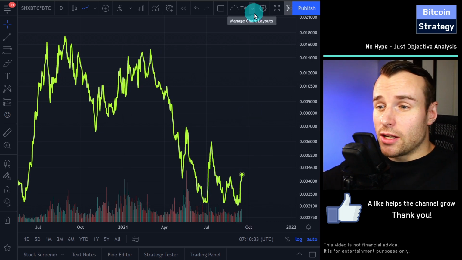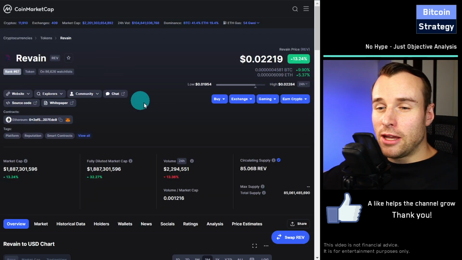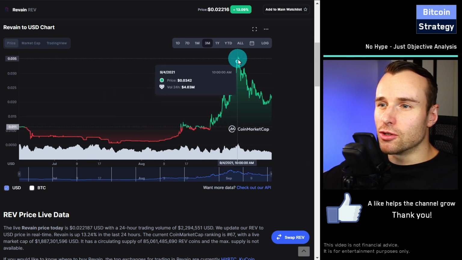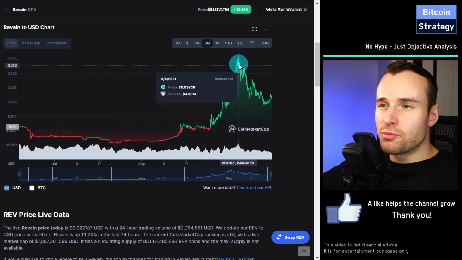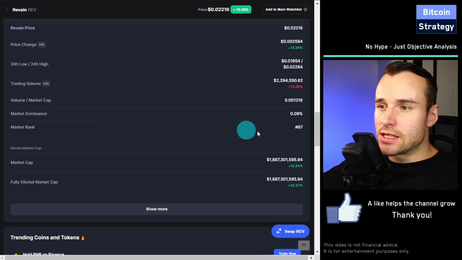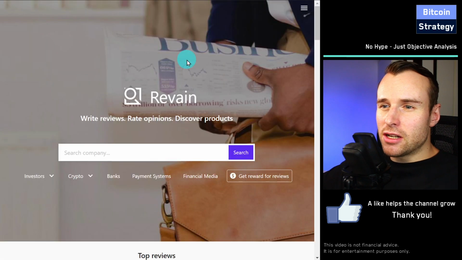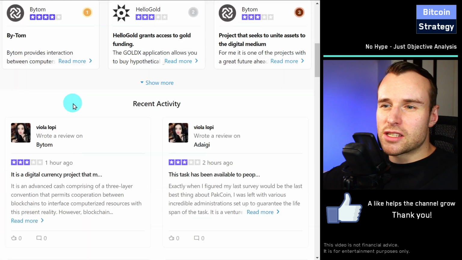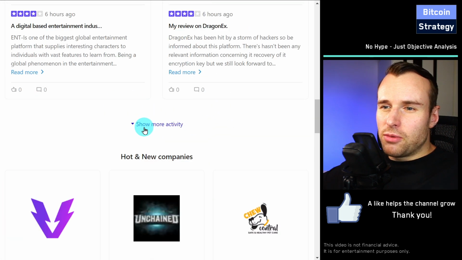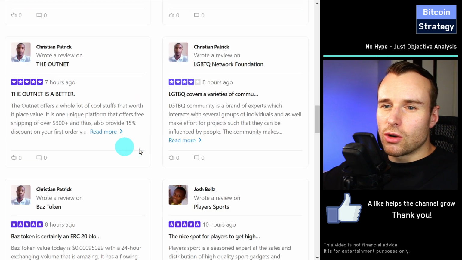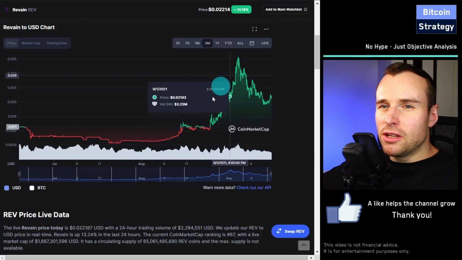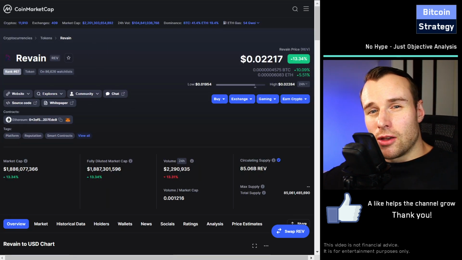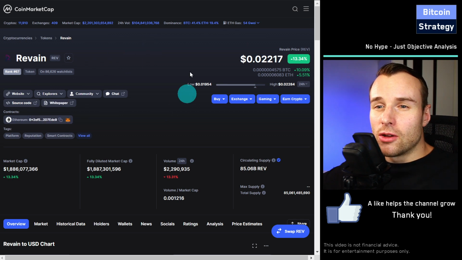Because I've seen quite interesting things. Here, look at Revain for example. Revain went up 3x in the last month or so, and I still see this as nothing but pure speculation. Revain, by the way, is at market rank 67, and the fundamentals for Revain look similarly strange. The reviews on this website seem to be pretty fake. If you dive deeper into this, there seems to be no real action going on here. And so, in my humble opinion, Revain was also simply driven by momentum, by pure speculation, by hype. You can watch the dedicated video on Revain on this channel as well.